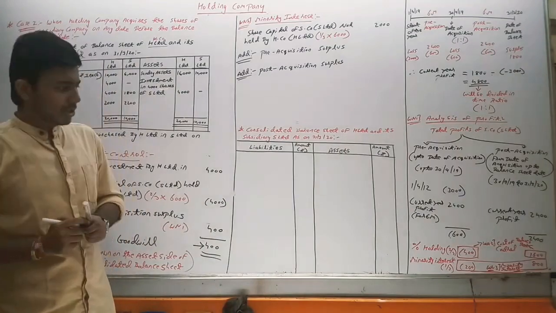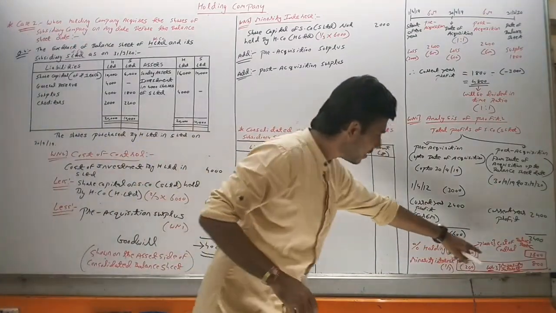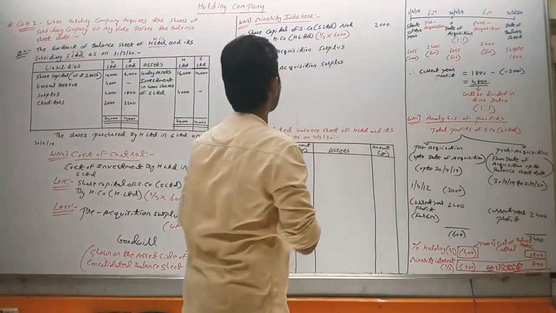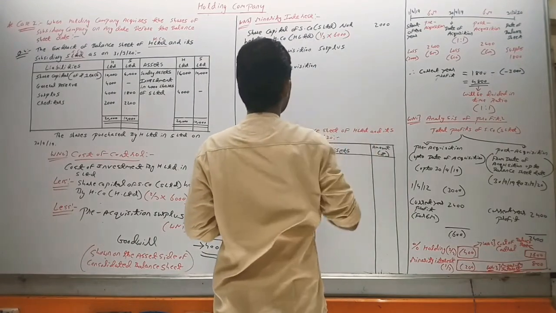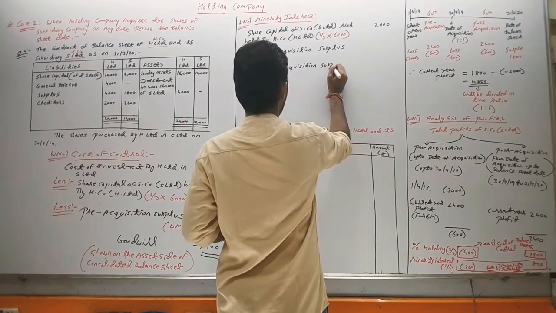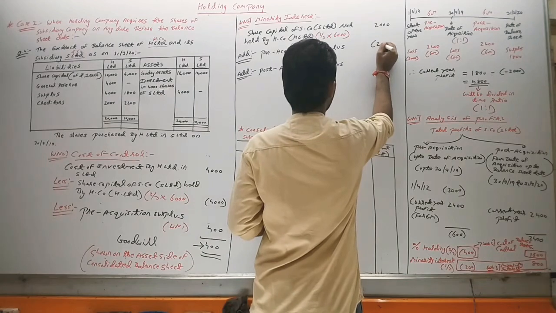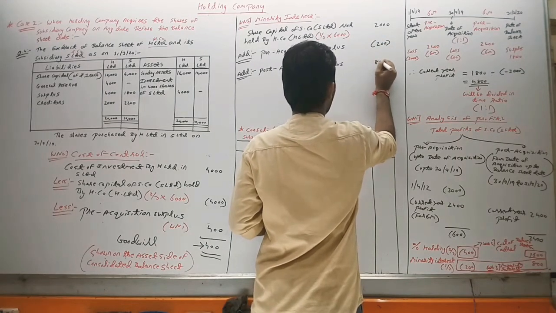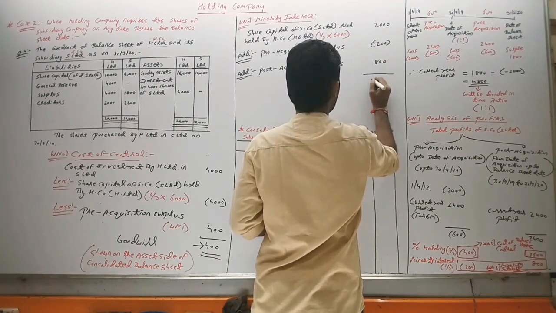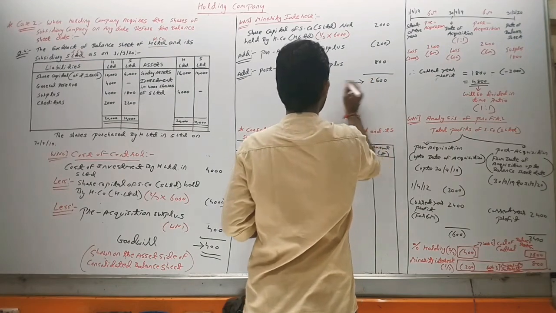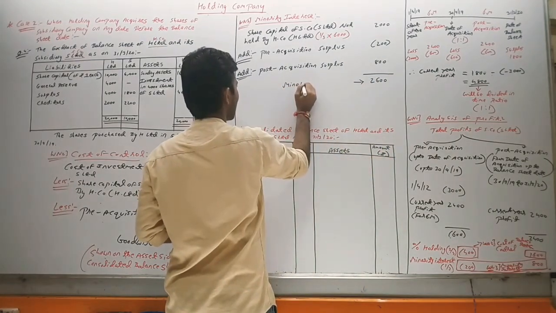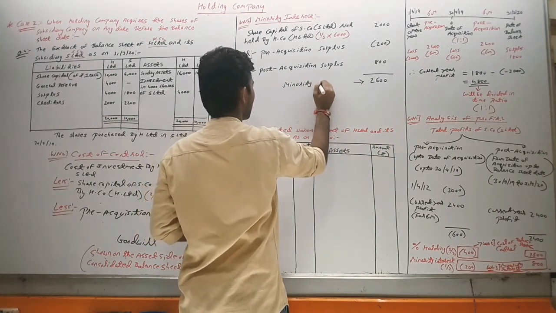Okay, pre-acquisition surplus is negative 200, post-acquisition is positive 800. So here we will take negative 200 and positive 800, 2,600. It is minority interest.